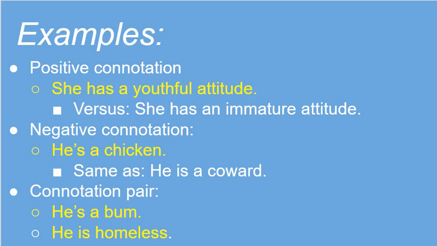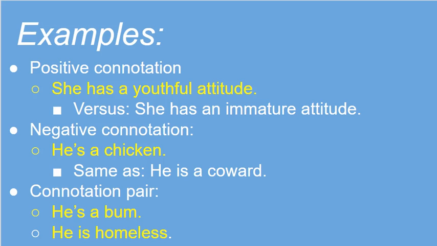If we think of the word bum, we might connotate something very negative, such as them being a panhandler or unwilling to work. So our words have a very strong impact on the people who read them and who hear them. Are we using our words positively or negatively?